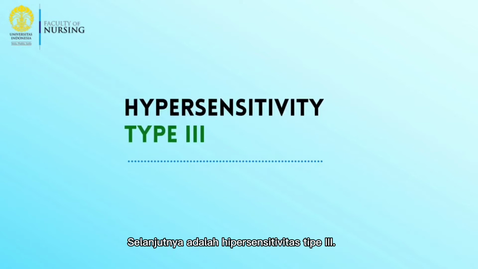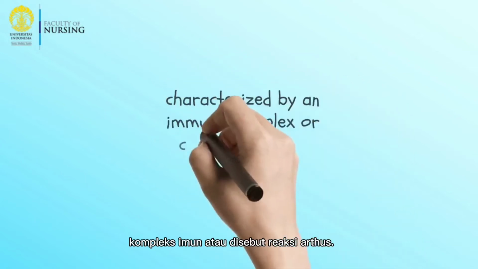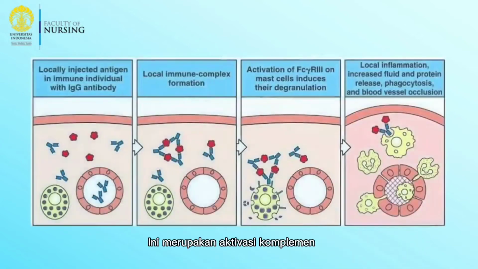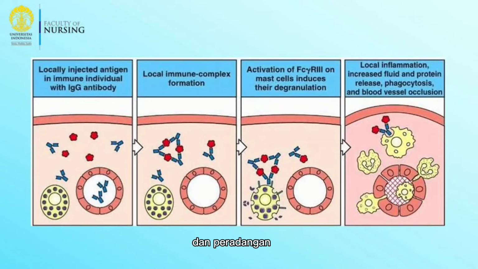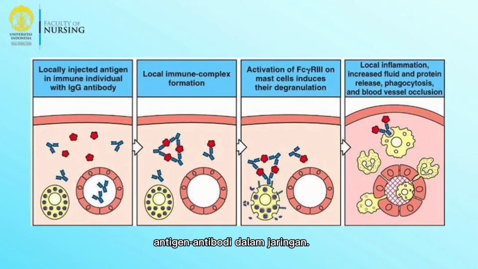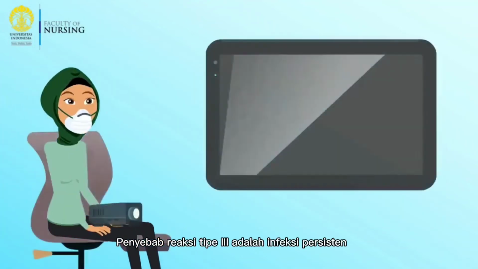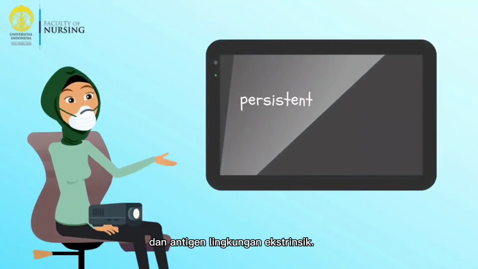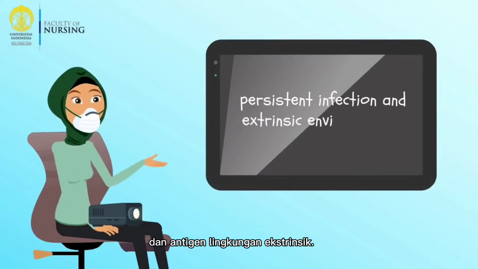Next is hypersensitivity type 3. Hypersensitivity type 3 is characterized by immune complexes, also called the Arthus reaction. It is an activation of complement and subsequent tissue inflammation and destruction caused by the deposit of antigen-antibody complexes in tissues. The peak action is up to 6 hours. The causes of type 3 reaction are persistent infection and extrinsic environmental antigens.